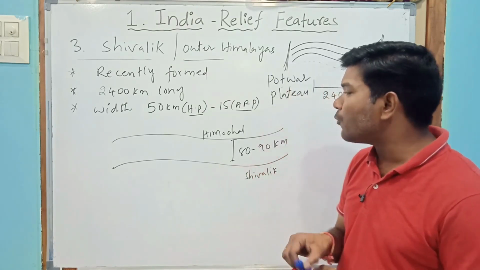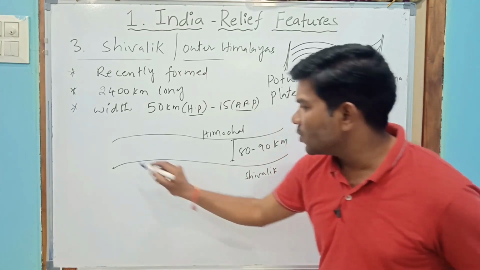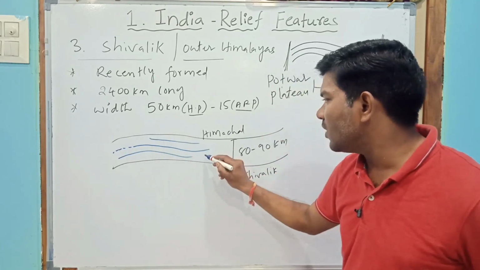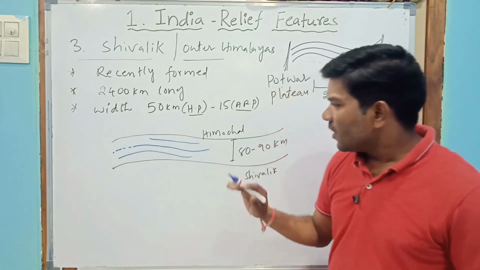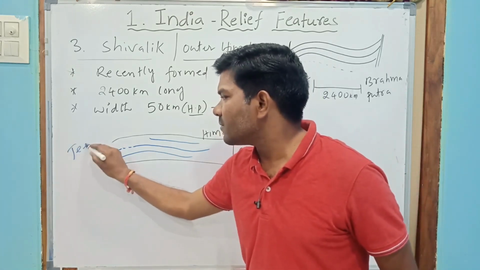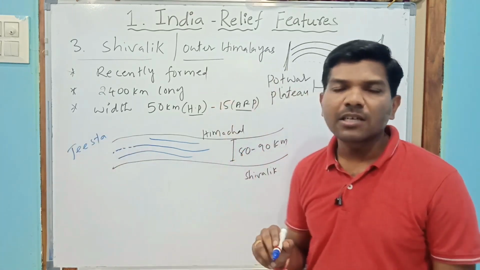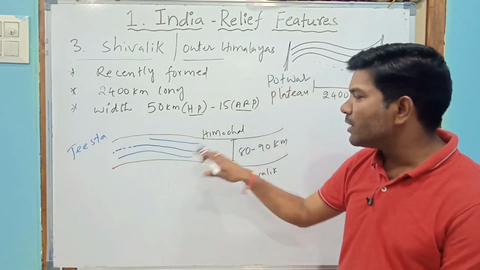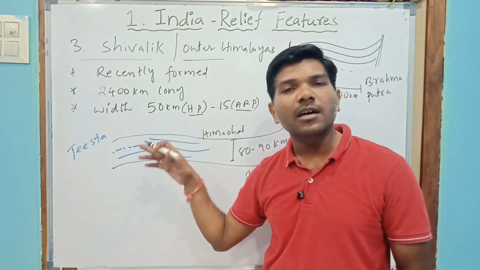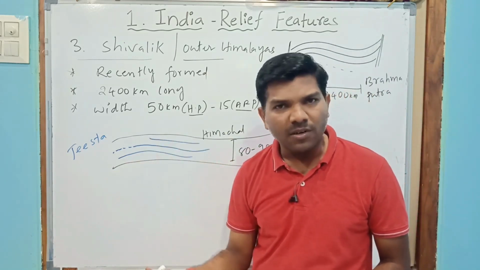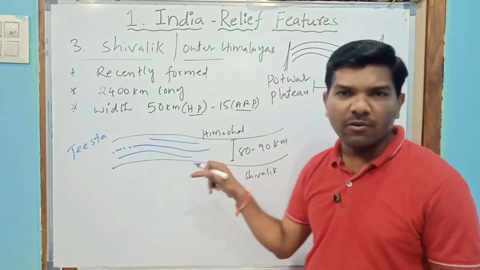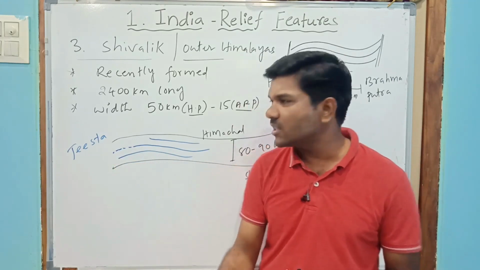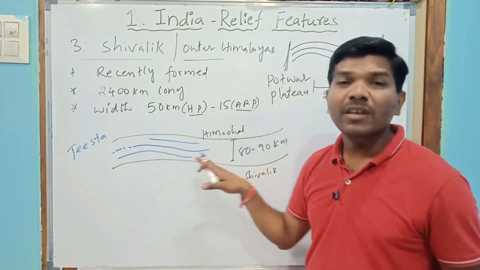This gap was filled by the rivers. So these are the rivers. For example, the Teesta River. The Teesta River originates in Sikkim. It drains near Assam into the Ganga River. The Teesta River and other small rivers also join into the gaps.